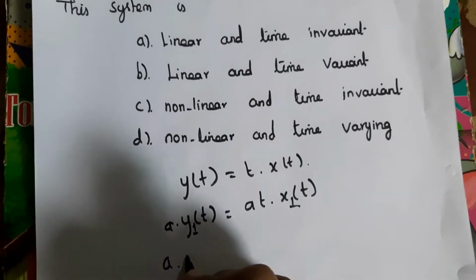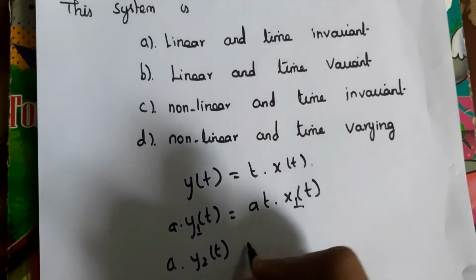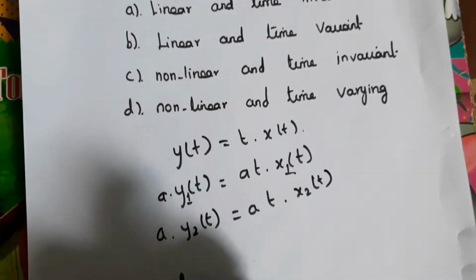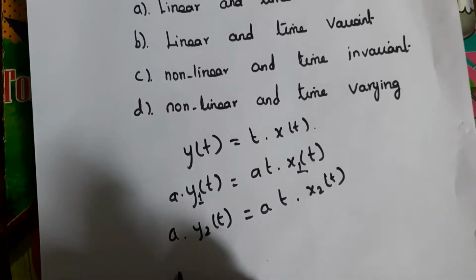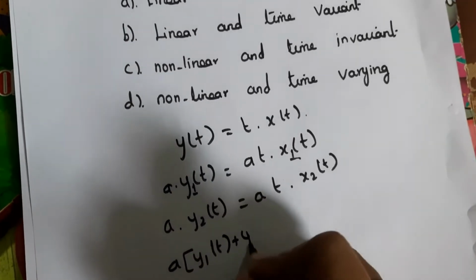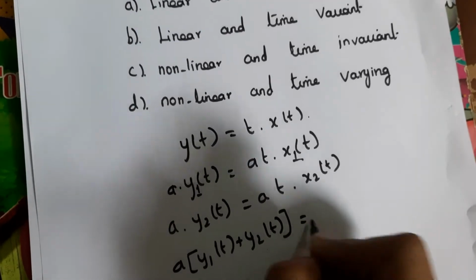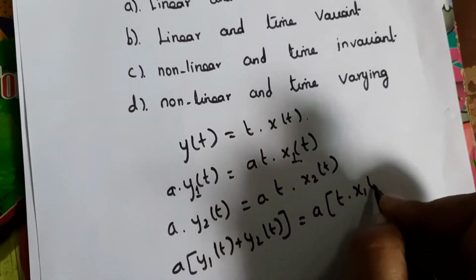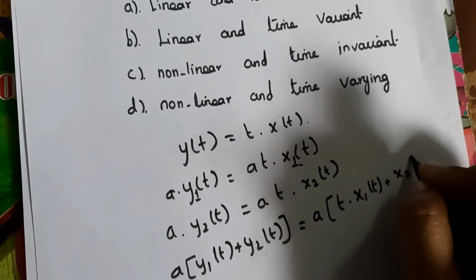Similarly, a into y2 of t is equal to a into t into x2 of t, and if you add these two, we get a times y1 of t plus y2 of t, that is equal to a into t into x1 of t plus x2 of t.